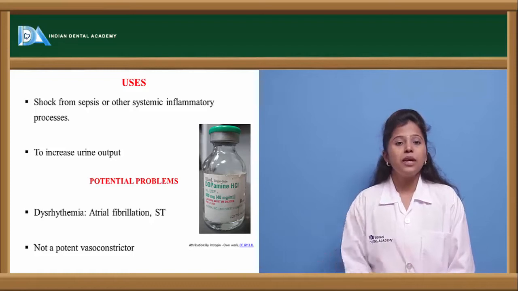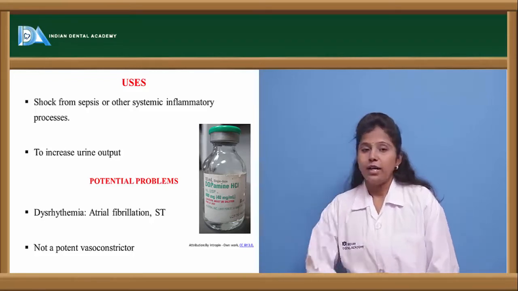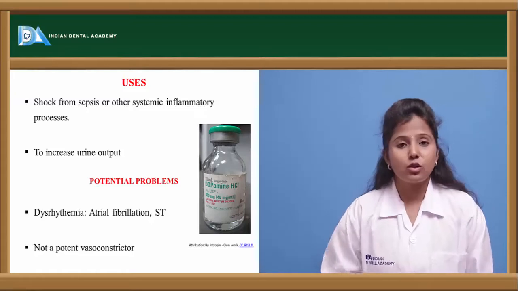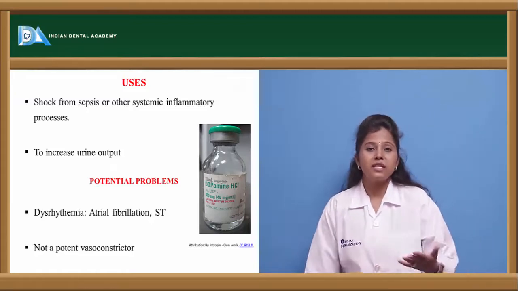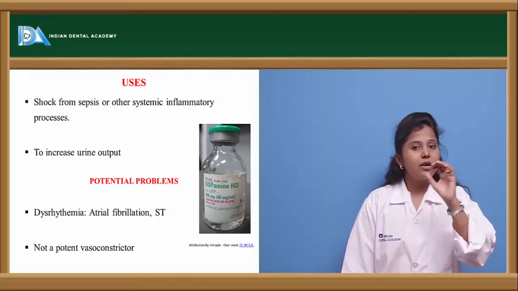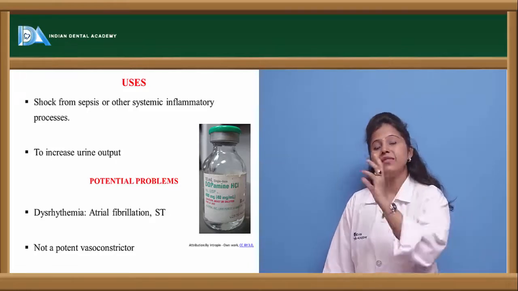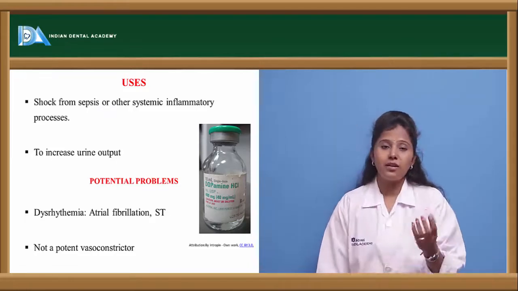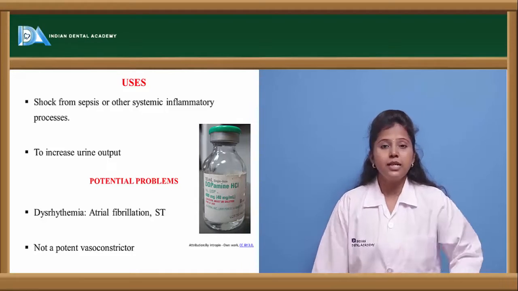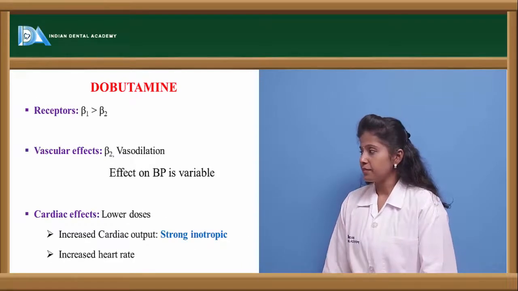If dopamine is given in an excessive dose, it leads to an arrhythmia condition, and it is not a potent vasoconstrictor. If dopamine is given in shock, it is effective up to a certain dose. It is recommended only if given in higher doses. If it is given in a smaller amount, then it is of no use.